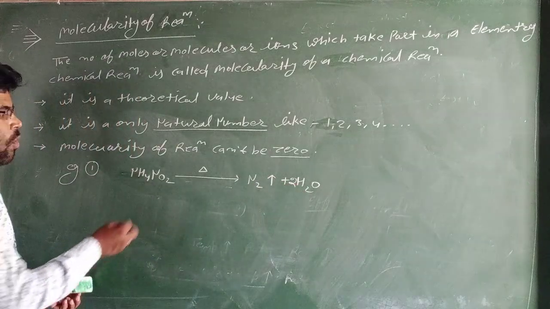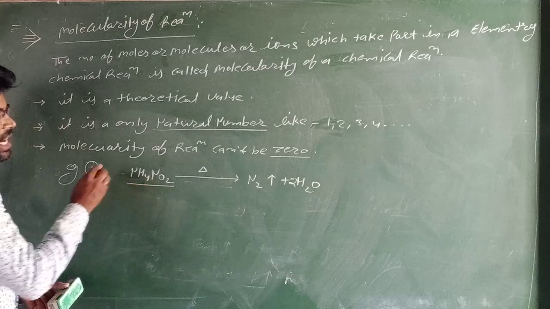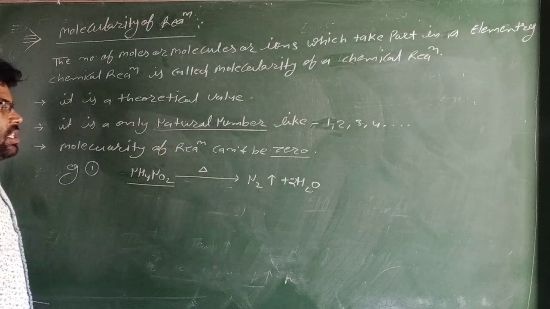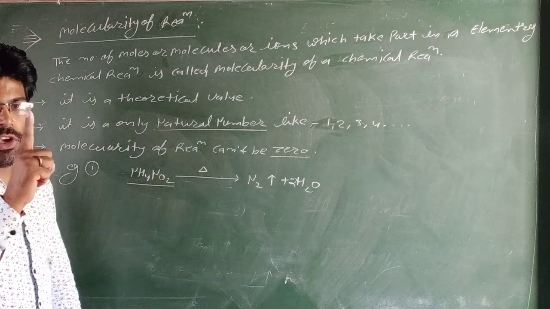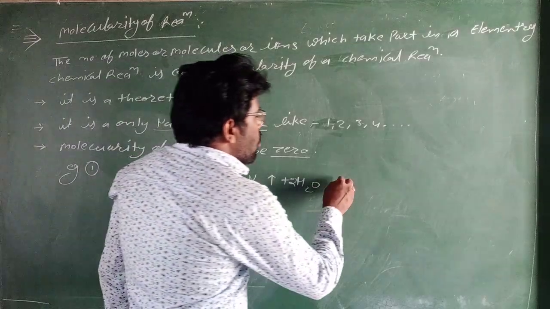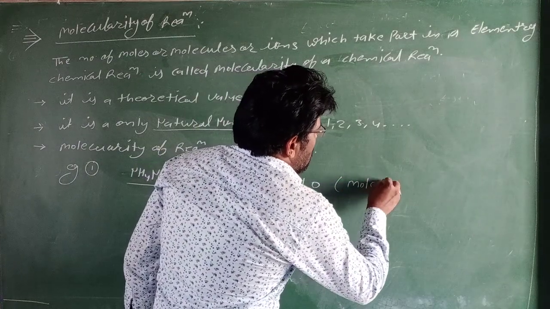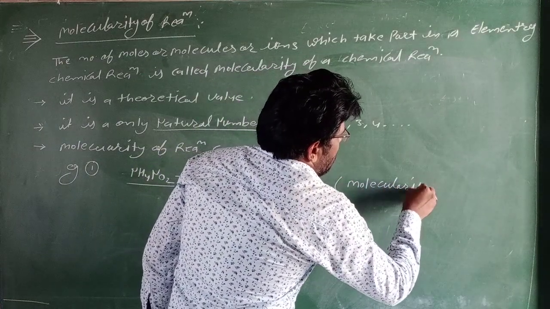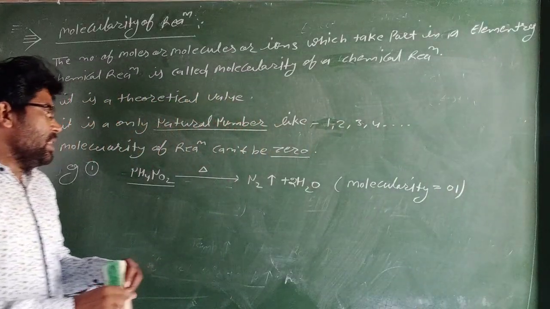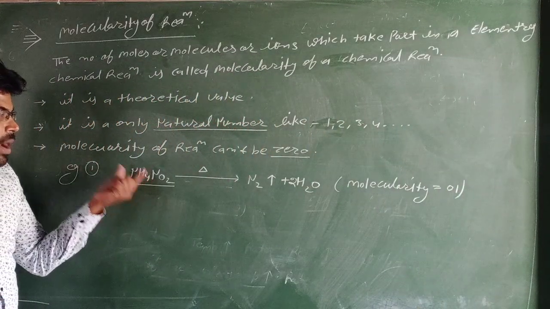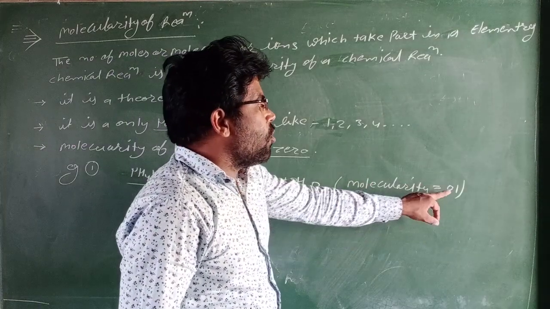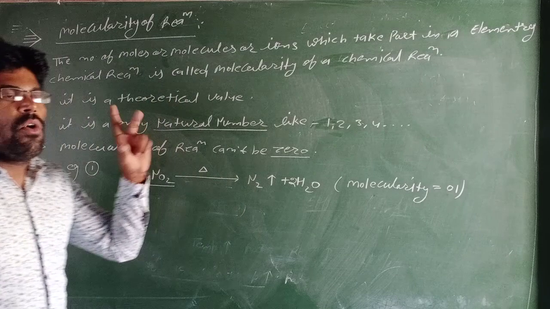In this reaction, only one reactant molecule takes part in the chemical reaction. So the molecularity of this reaction is 1.